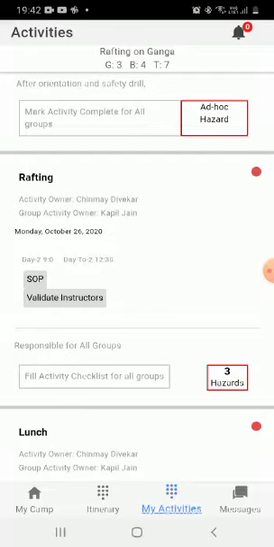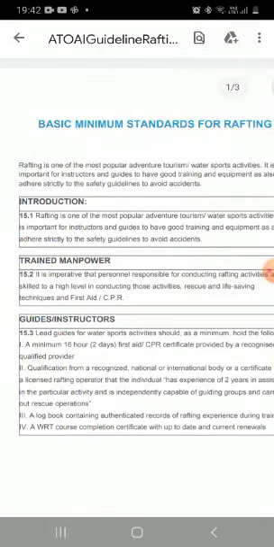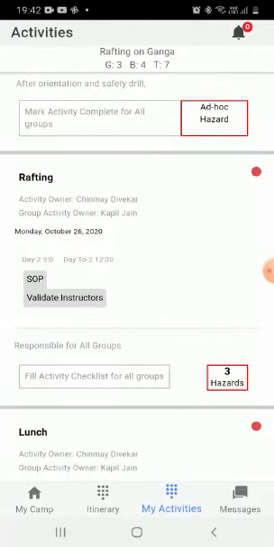The activity owner, that is me, in this case it is my responsibility, I am responsible for safety on this particular activity, and along with me is my colleague Kapil Jain. Now you can see that there is this SOP and validate instructors. I can quickly view the SOP of that particular activity, so that it is an easy reference for me when I'm on the field in case I want to have a look. Instead of lugging all the documents along with me, I can quickly see the SOP on field at any point of time. Secondly, you can see that there is this validate instructors.